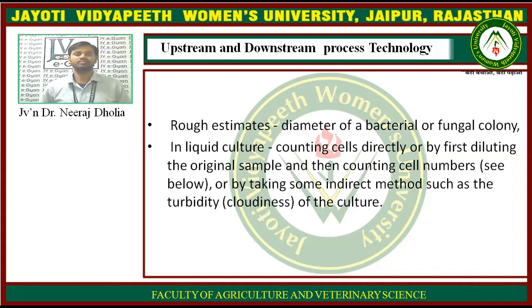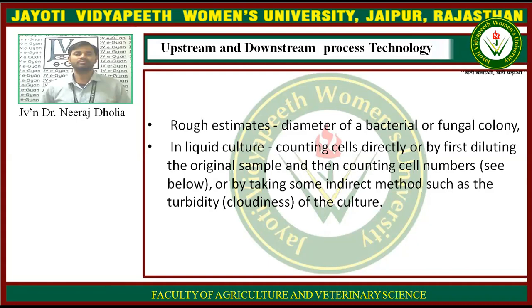One is the rough estimate. You can estimate the presence or the concentration of the microorganism by the diameter. If the culture or the media is solid, like in the agar plate, you can roughly estimate the concentration of the microorganism by observing the diameter of the colony, because the bacteria grow and expand their colony from the center point.